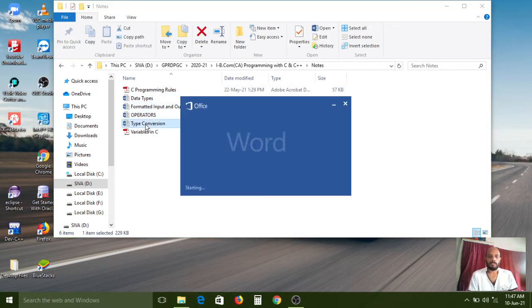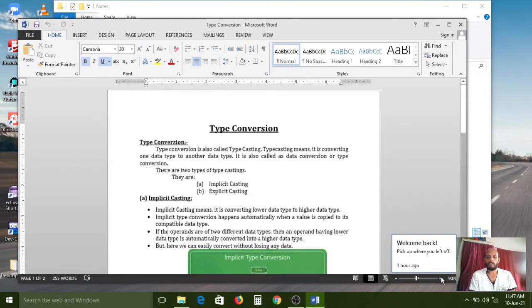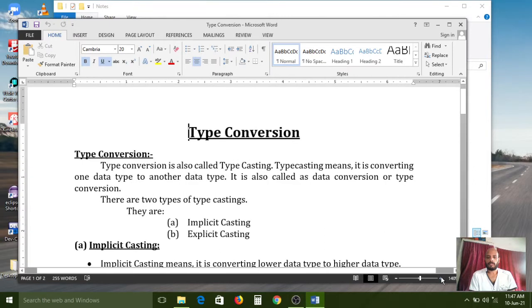Type conversion. I am increasing the zoom, then only it is visible for you. Yes, this is better vision. Now the concept is type conversion. Type conversion is also called type casting.